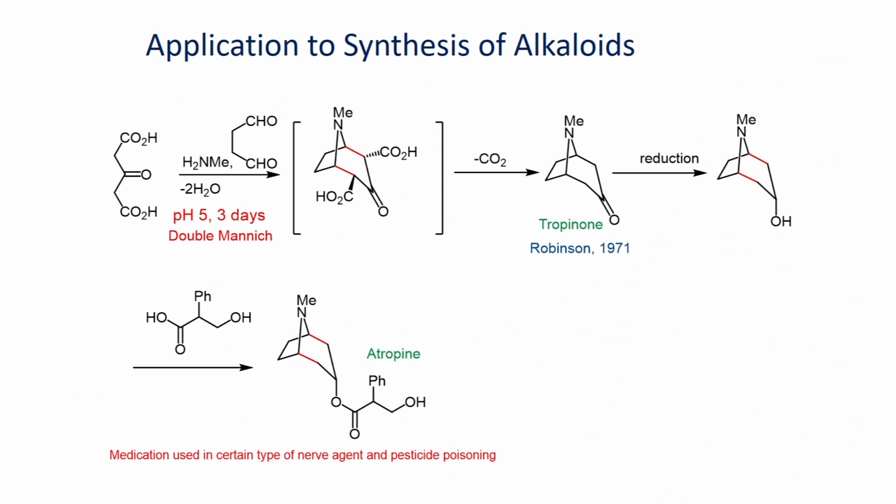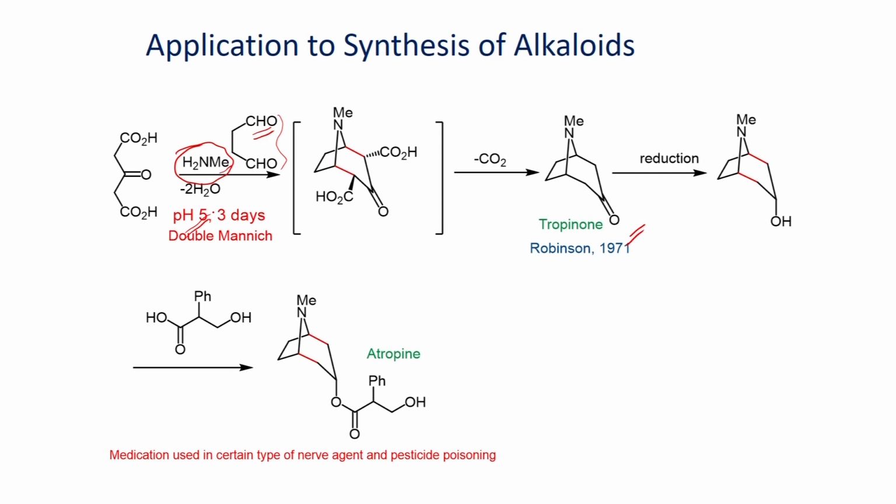Here an example is shown for the synthesis of alkaloids. Here the reaction of this dialdehyde with this primary amine and this carbonyl compound is shown. When you mix all three together and leave it in acidic medium for 3 days, they undergo a double Mannich reaction to give this bicyclic ketone as a product. In this reaction, the primary amine, as we have seen earlier, can react with this aldehyde.